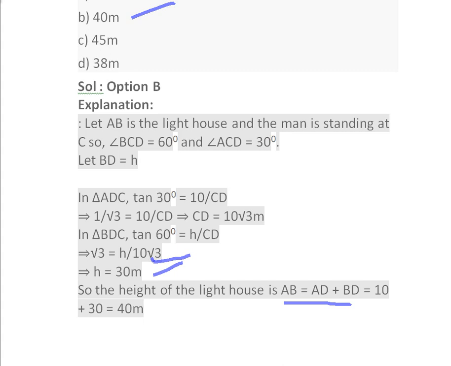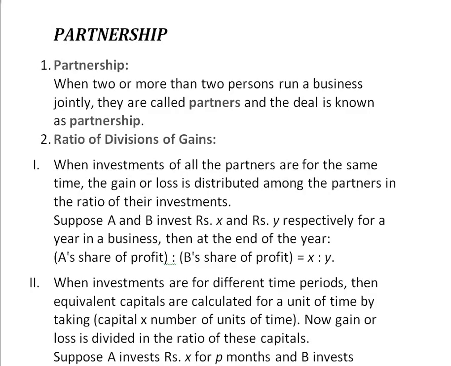So let's move on to the topic of partnership. To understand partnership we will of course need the basics, because you get questions on partnership in almost every aptitude exam. What is partnership? When two or more persons are running a business jointly, they are called partners, and that deal is known as partnership. Let's say if your brother and your cousin brother do a business together, and they both invest in that business, they both are called partners and the overall deal is called partnership.